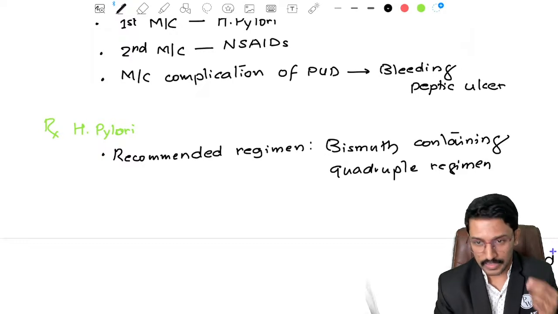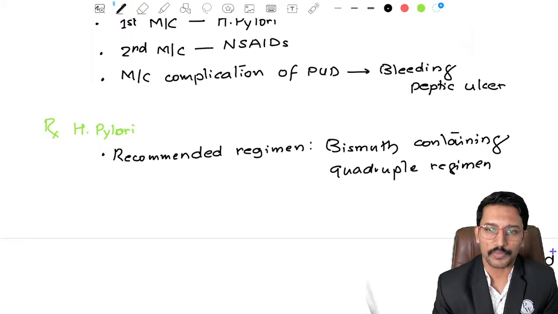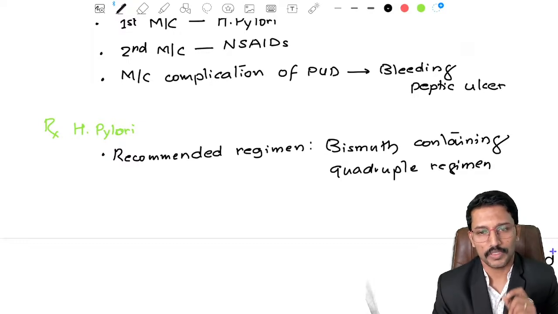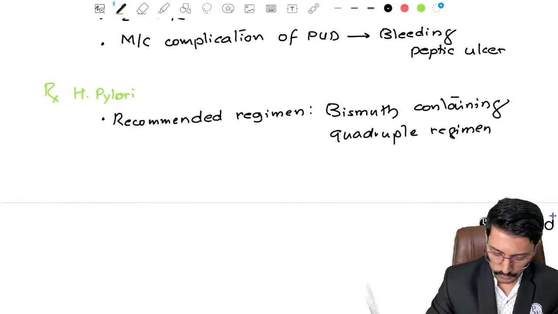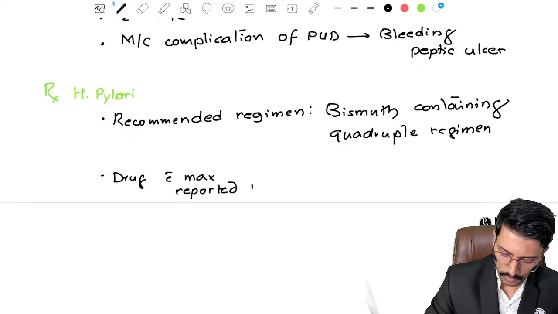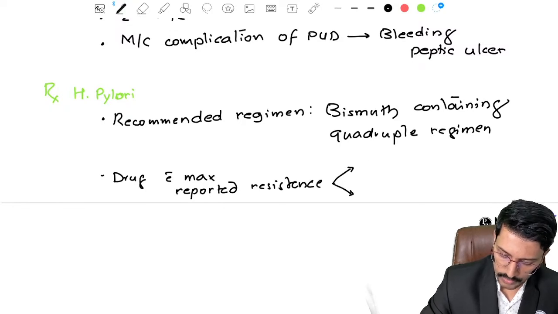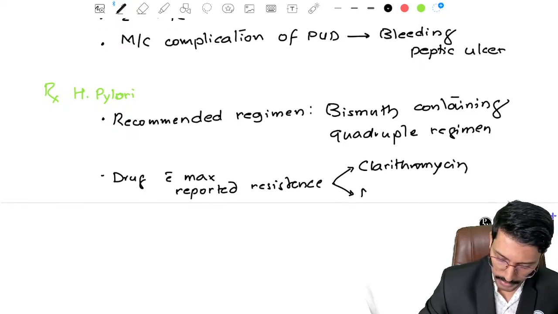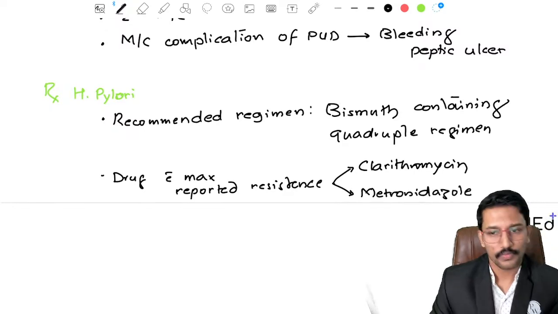When we talk about the drugs, why are we using multiple drugs in case of H. pylori? Because of the higher incidence of resistance. So resistance is a concern, and to overcome that we are giving multiple drugs. Then the question is, which drug is showing the maximum resistance? That can be another MCQ. The drugs with maximum reported resistance are mainly two drugs you need to remember: one is clarithromycin and the second one is metronidazole.